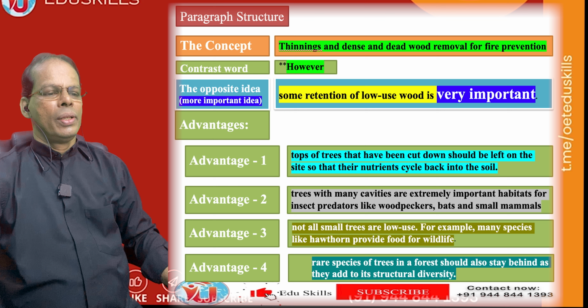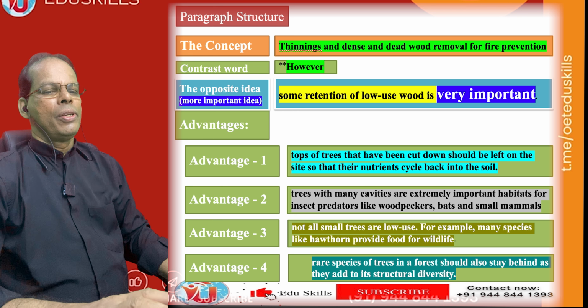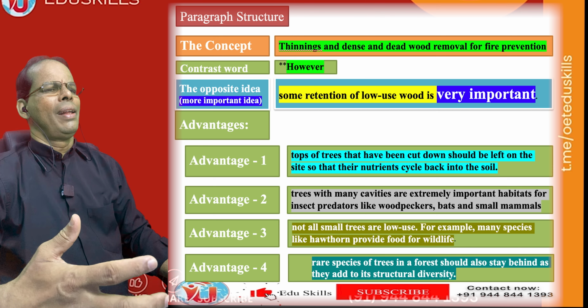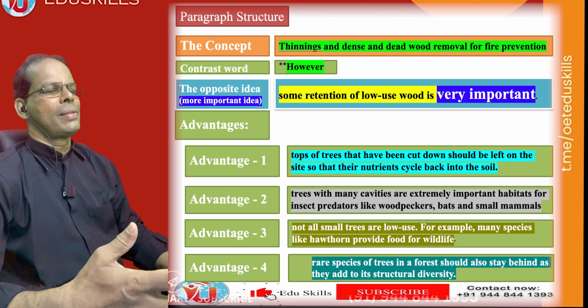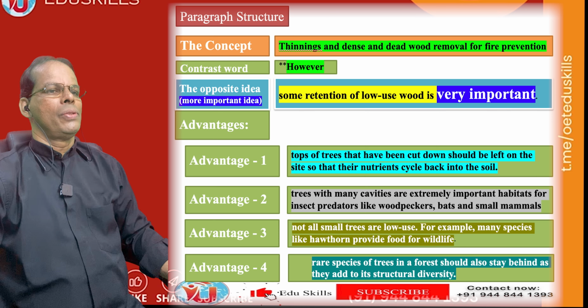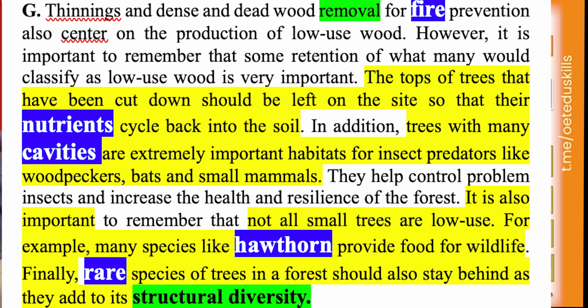Advantage 4: rare species of trees in a forest add to its variety. To keep the forest rich, with a lot of variety of species, let rare species remain, don't remove the rare species. So those are the 4 reasons or advantages of retaining low use wood in the forest given in this paragraph. So this is the paragraph.